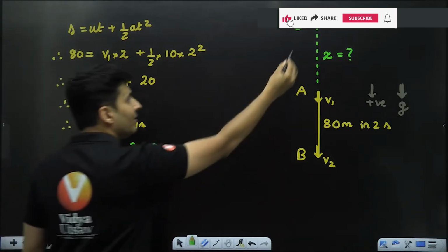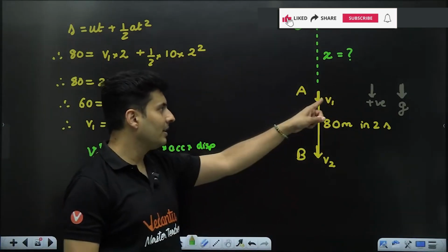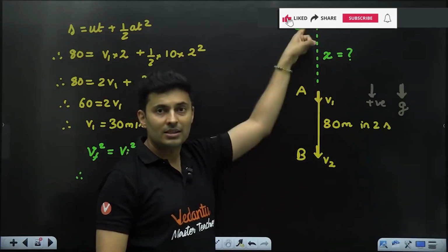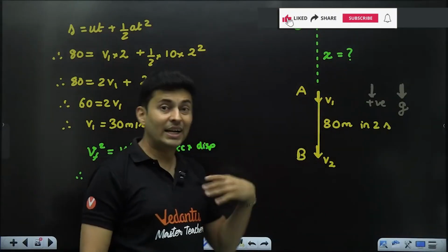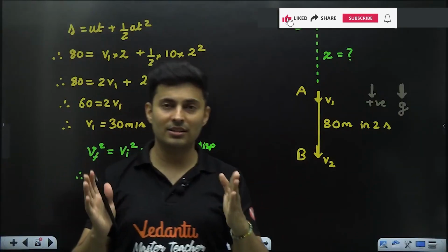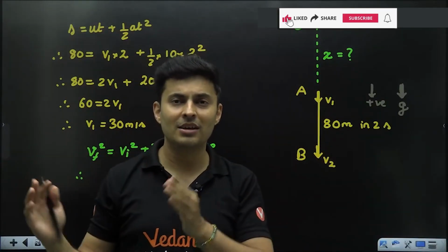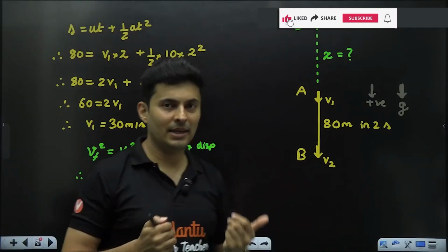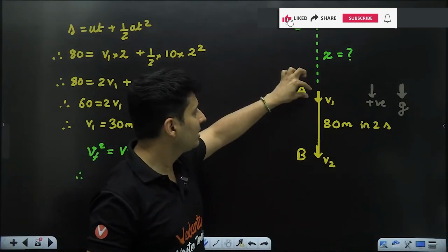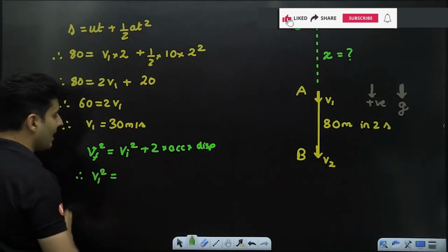Final velocity for this part is this. See how the same speed is final for this journey, but it is also initial for this part of the journey. So that can happen when transitions happen. You are taking a big problem and dividing it into parts, so this part's final might be another part's initial. Getting my point? So for this part of the journey, V1 is the final velocity. That's how you need to be careful.